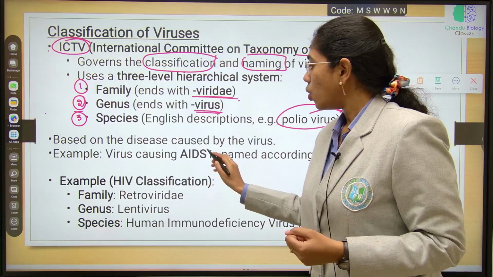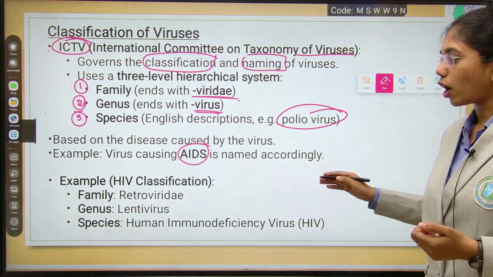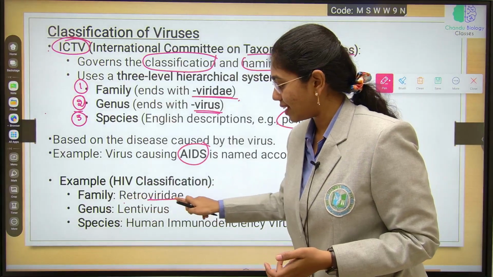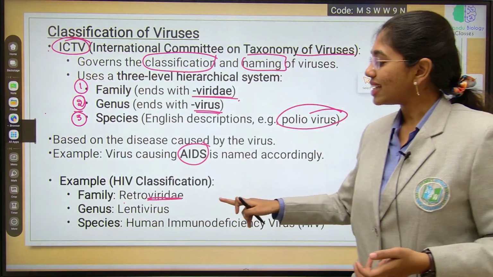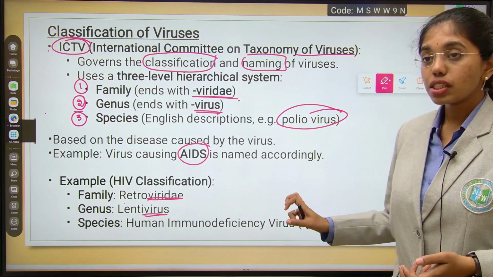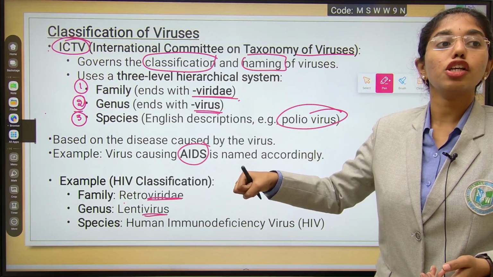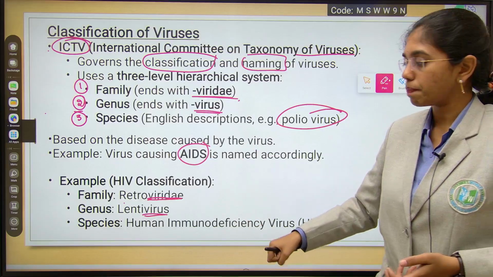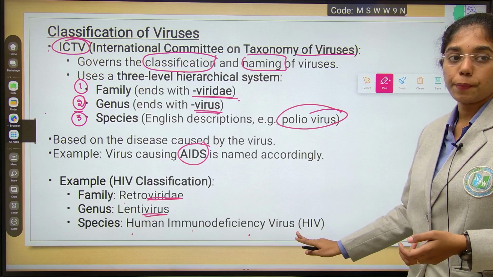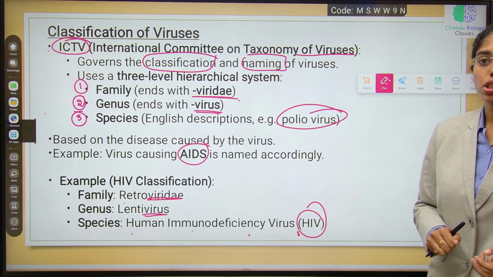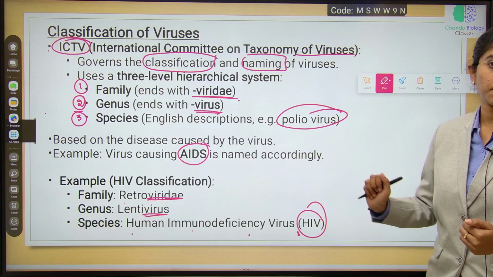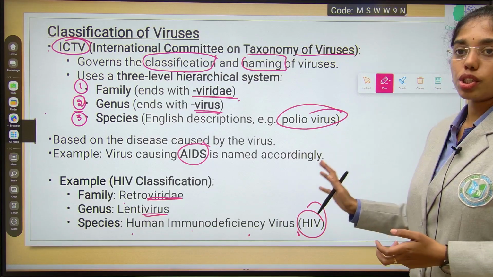Next, based on the disease caused by the viruses, for example, the virus causing AIDS is named accordingly. It belongs to the family Retroviridae. See, viridae is the suffix, and the genus is lentivirus, virus is the suffix here, and the species, as it is affecting human beings and is due to deficiency of the immune system, is named human immunodeficiency virus, HIV. The species name is given with the disease description. Clear with the classification and nomenclature?